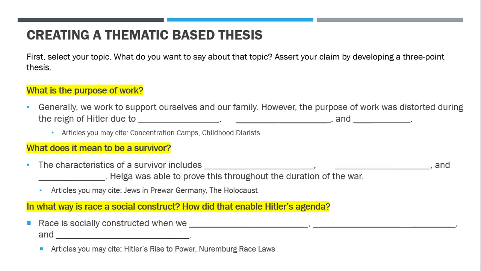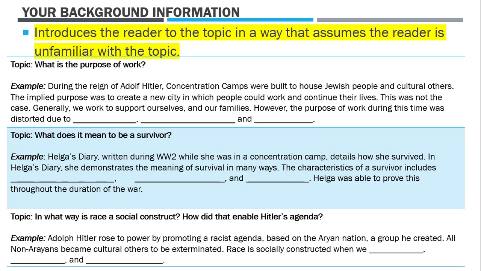So Hitler did the same exact thing. He socially constructed a race. He created the Aryan nation. He gained support for that through the Nazi organization and the laws that he created. And then finally, he defined and created cultural others, Jewish people, homosexuals. He also included gypsies. Black people was included in that. Anyone who was disabled was included as a cultural other. So this is how race was socially constructed. Your background information.